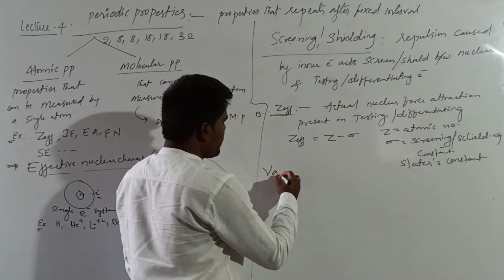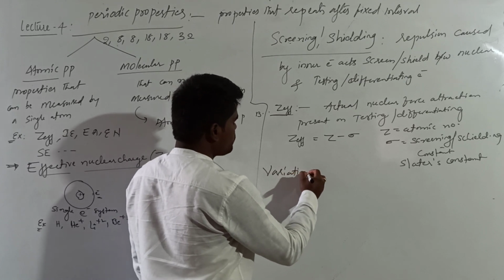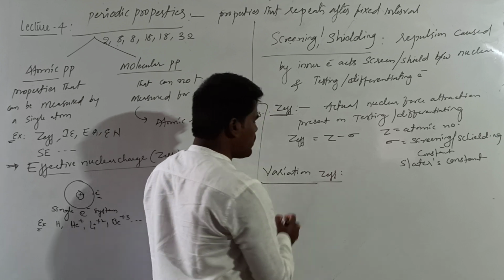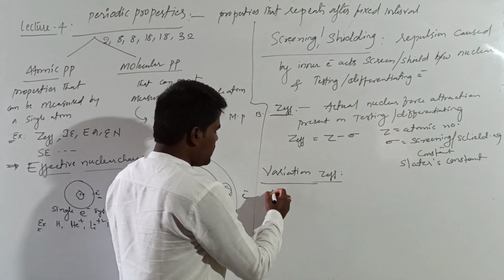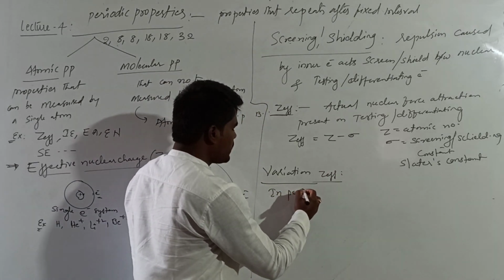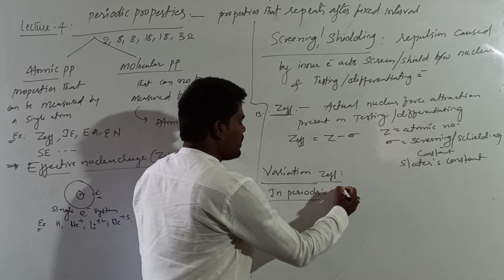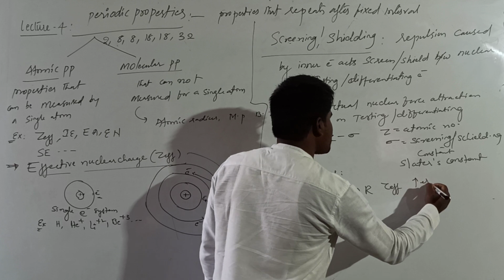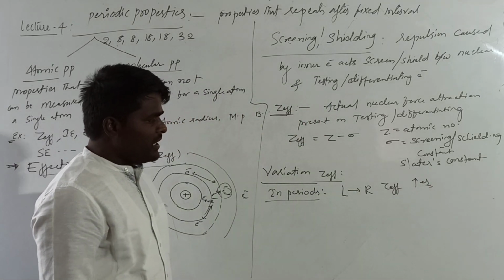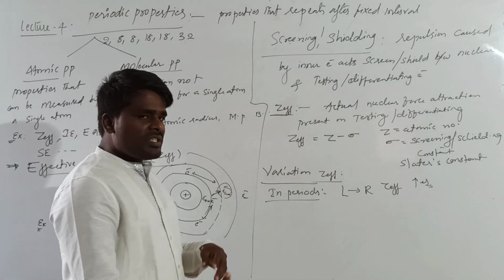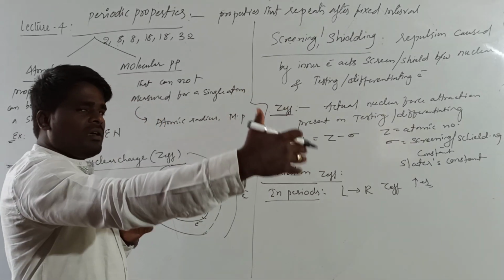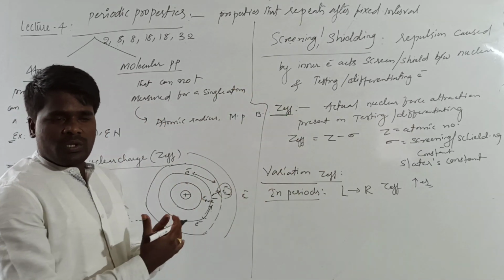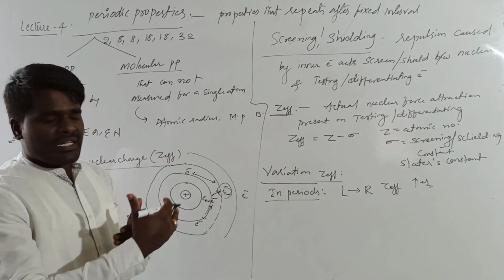If you look at the variation of effective nuclear charge along the periods and groups, in periods from left to right, Z effective increases. What happens if the Z effective increases? The electrons present in the outer shell will be strongly pulled towards the nucleus, so the size will decrease.